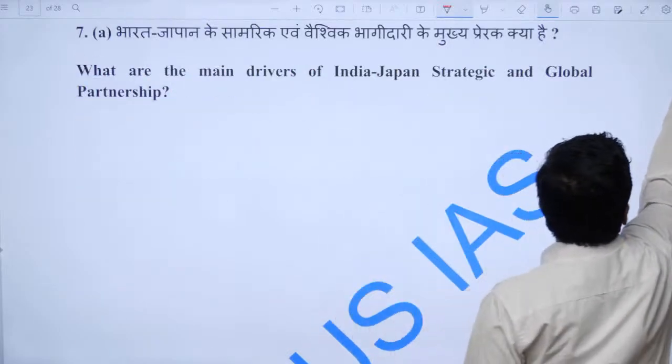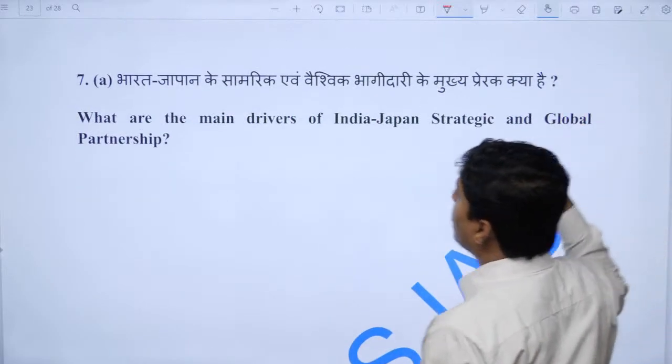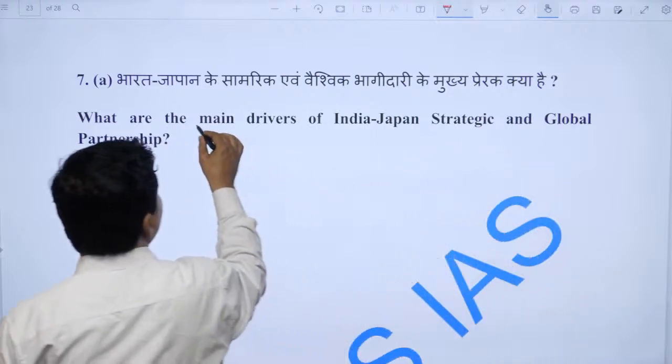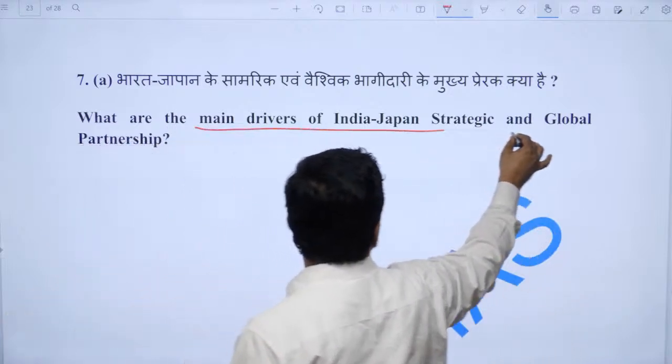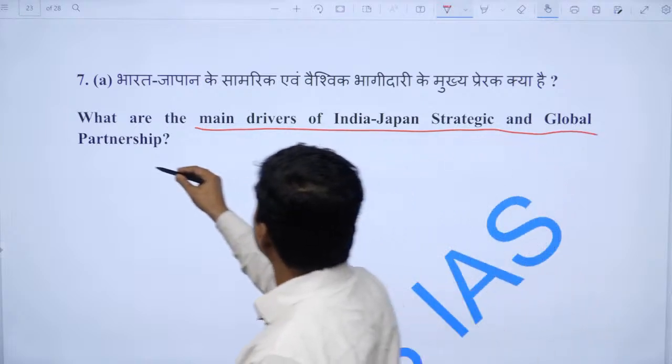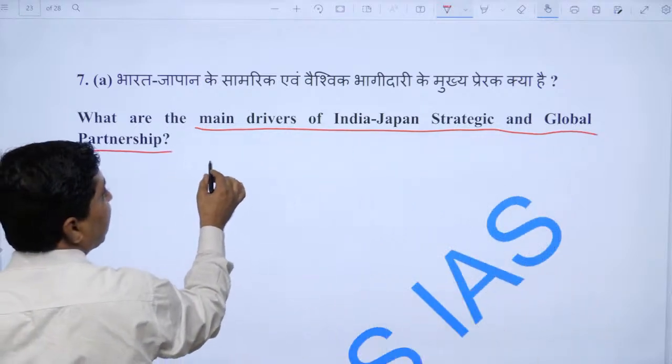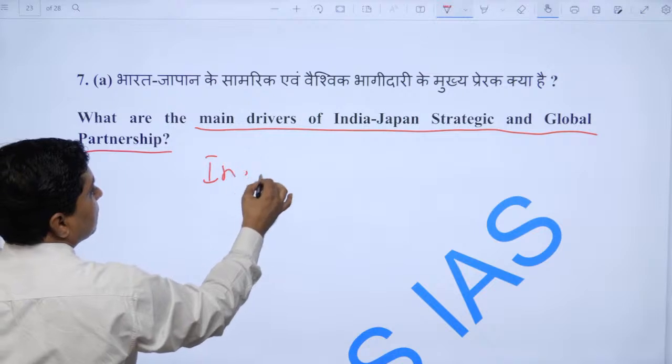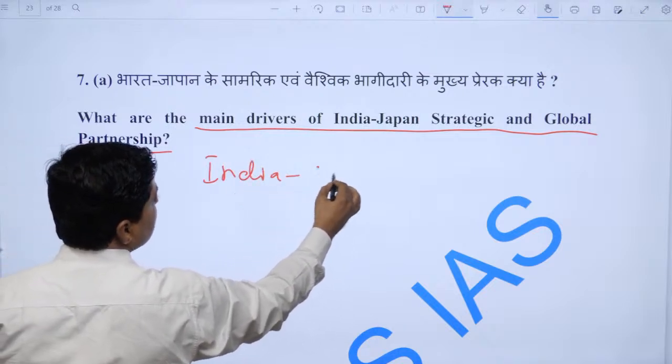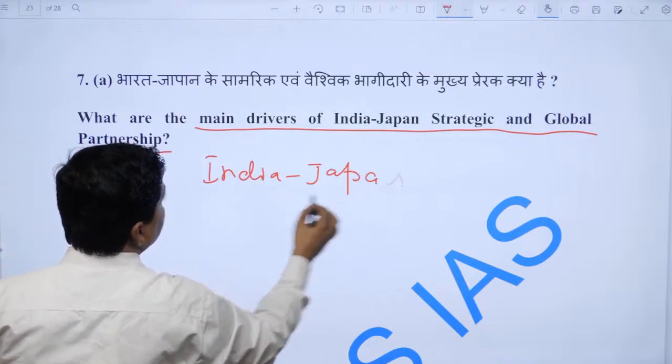The next question is, what are the main drivers of the Indo-Japan strategic and global partnership? Now if you see India and Japan, right, first one should start with the India-Japan relationship.